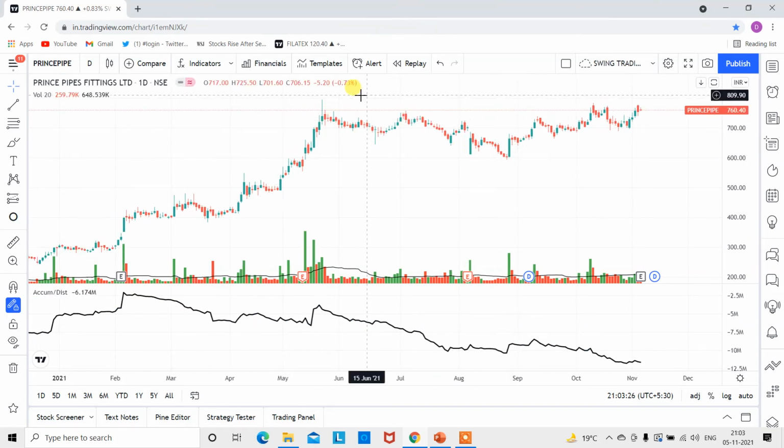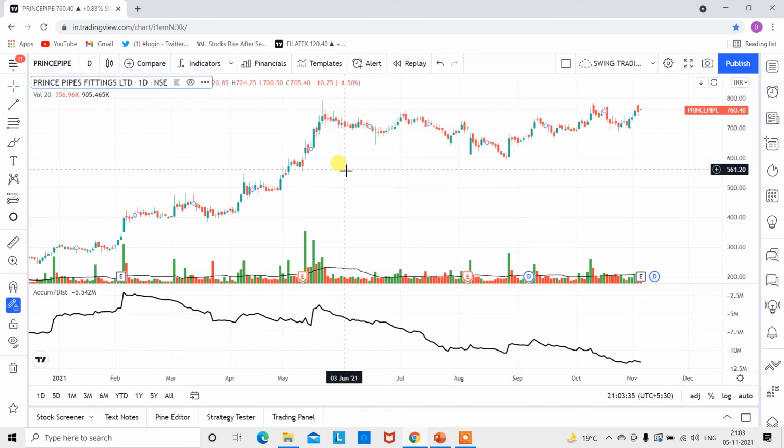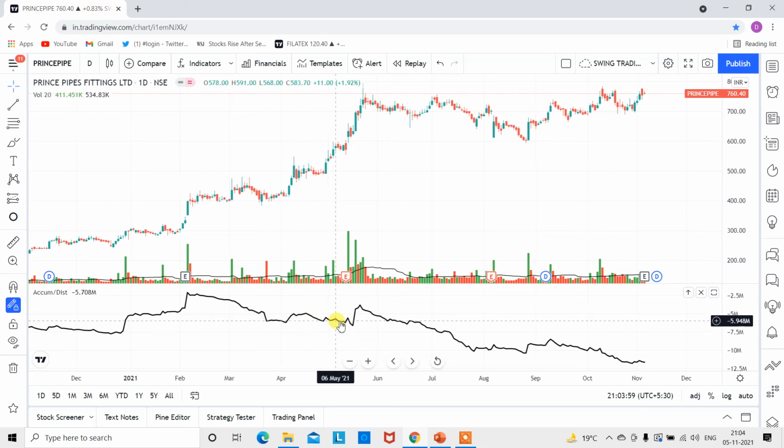to 585. So the price has fallen by almost 25% in returns. You can measure it. Just before coming to this, I did an analysis. So 25% was the fall, and you can clearly see the price was rising and the volume was declining. This was the peak of the volume of Prince Pipe, which was 2.04 million volume, but the price was rising, and there was also a decline in volume.